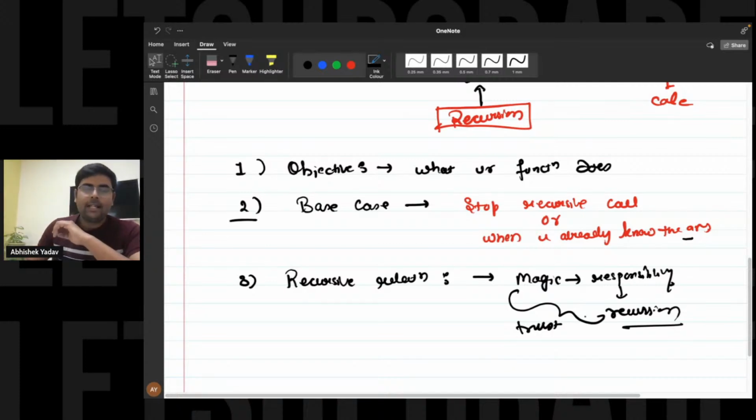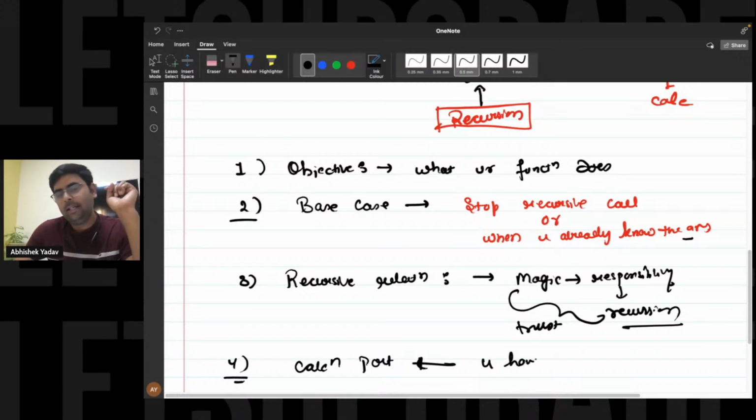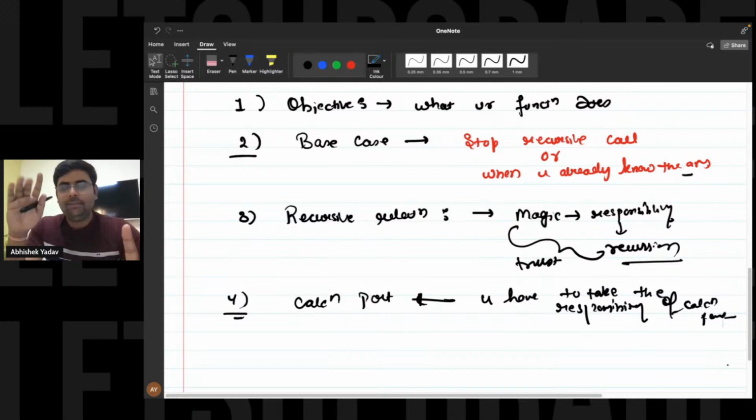After that, the fourth part is the calculation part, and the responsibility of the calculation part, you have to take it, right? So you have to take the responsibility of the calculation part. This is clear now.